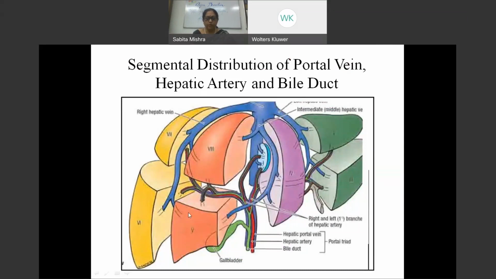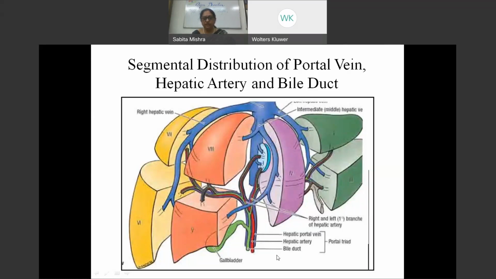So if one wants to remove segment 5, it's very easy: just cut off the pedicle, give a clamp onto this, and the whole segment will lose its blood supply. It will be very easy to demarcate, and one would be able to see the section which needs to be removed. So these are the basic concepts. When you go for your clinical classes, it would be much easier.